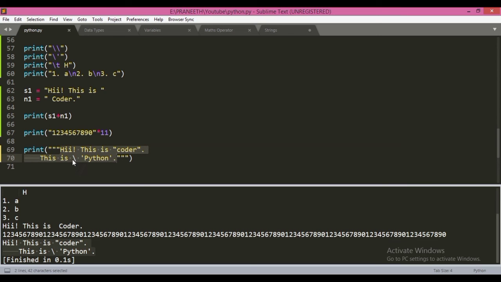We don't need to write a backslash before the double quotes and single quotes. Here also we got a tab without writing backslash t and got a new line without writing backslash n. So this exactly copies the string between these 3 quotes and prints it to the output. So if we remove this tab and then print, we'll get 2 on a separate line.